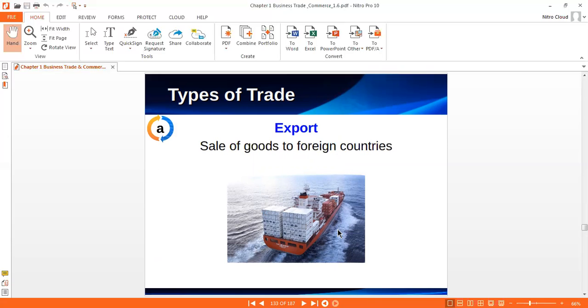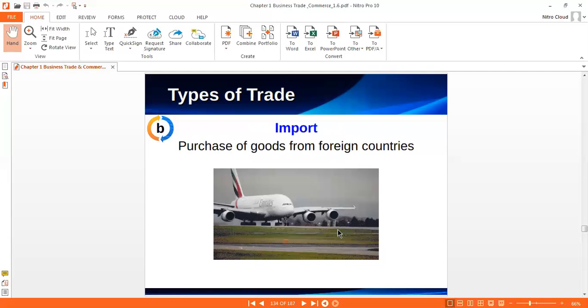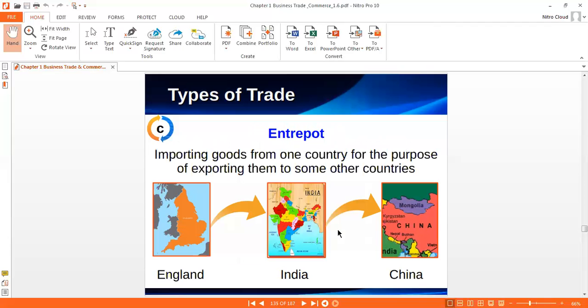Export means sale of goods to a foreign country. For example, India sold goods to the USA, so India exports the goods. In the same way, import means purchase of goods from a foreign country. If India buys or purchases from China or the USA, then India imports the goods. Yes, this is an important concept.